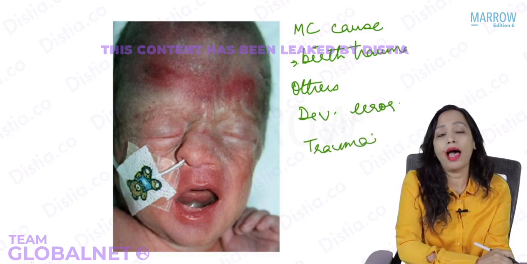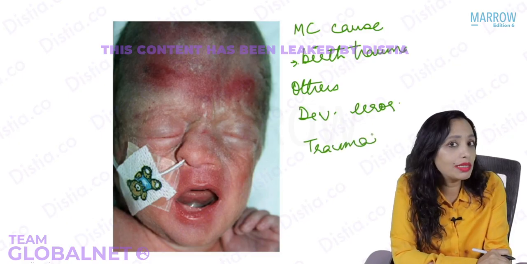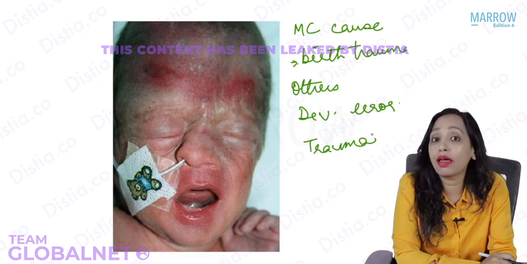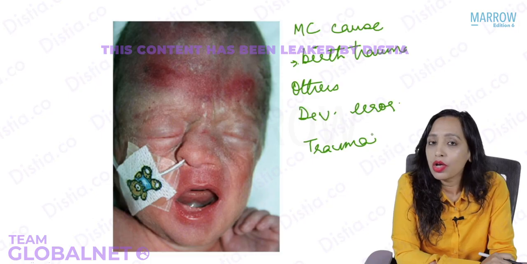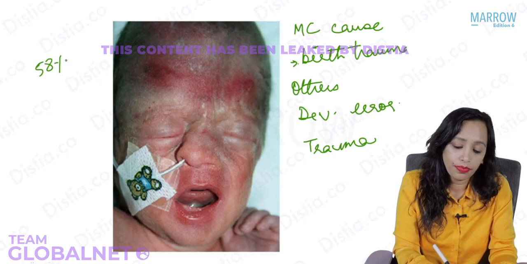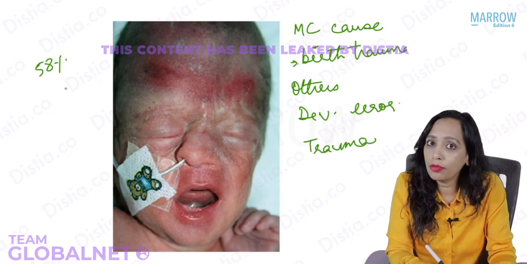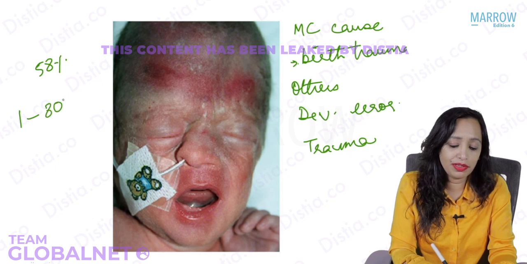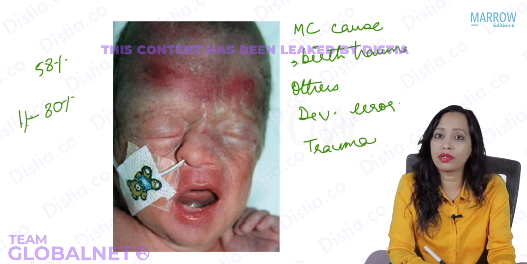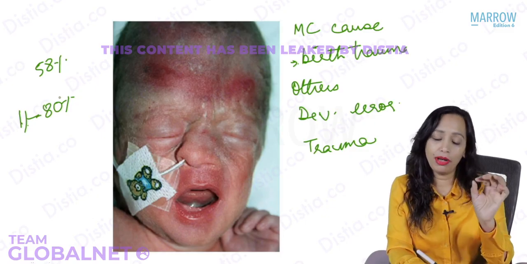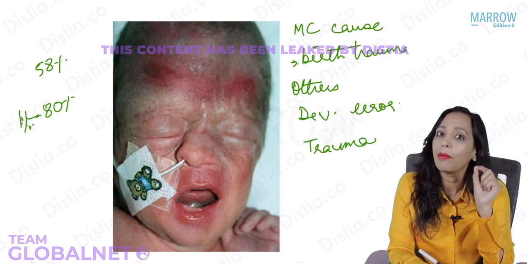Now there has also been a question asked in the past: what is the percentage of newborns that are born with DNS? Earlier, Scott Brown mentioned it as 58%. And the most recent edition of Scott Brown mentions it as between 1 to 80%, which means that now this question is not going to be asked from you, because they are not labeling any specific number.